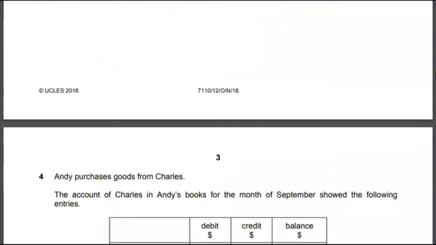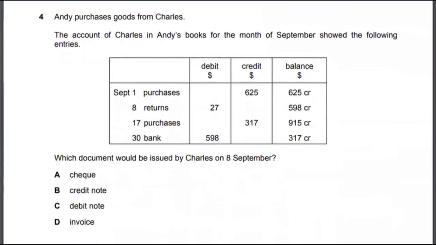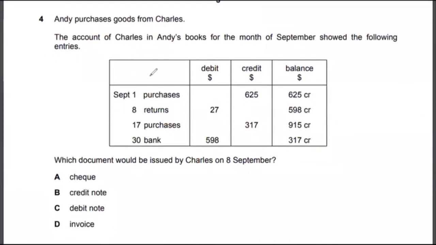Let's look at multiple choice 4. ND purchases goods from Charles. The account of Charles in ND's books for the month of September showed the following entries. Which document was issued by Charles on 8th September? Actually a return, so this is the account in ND's books.